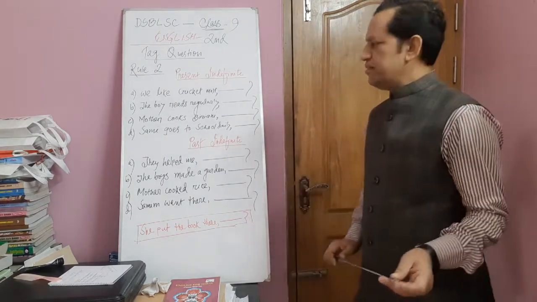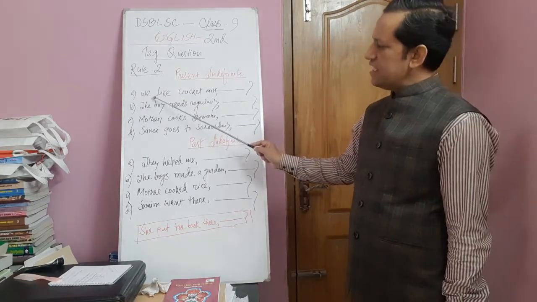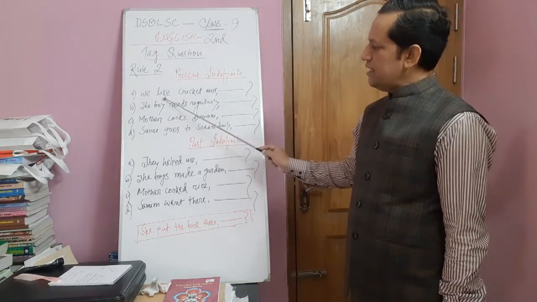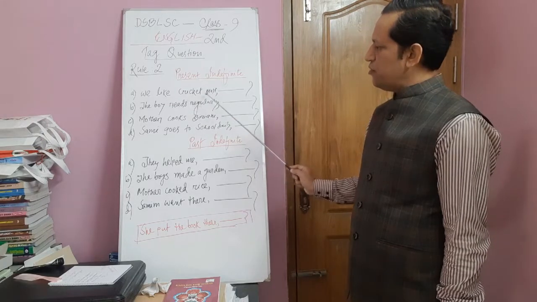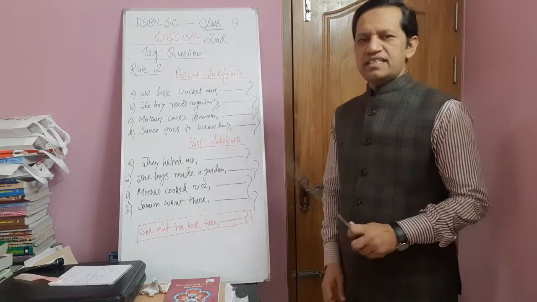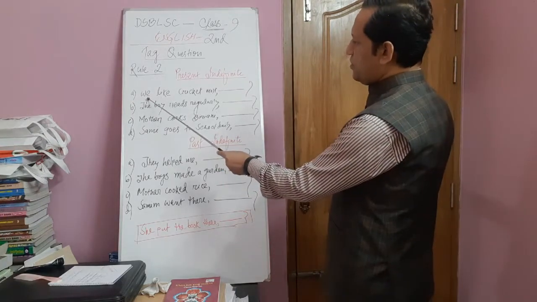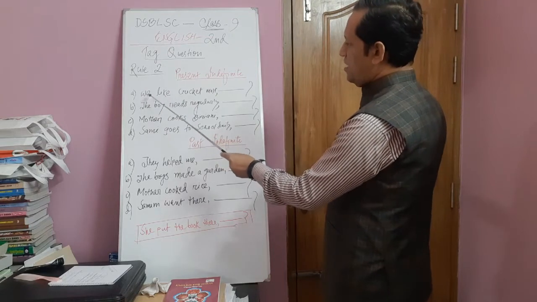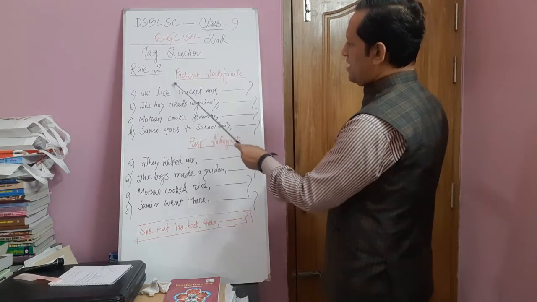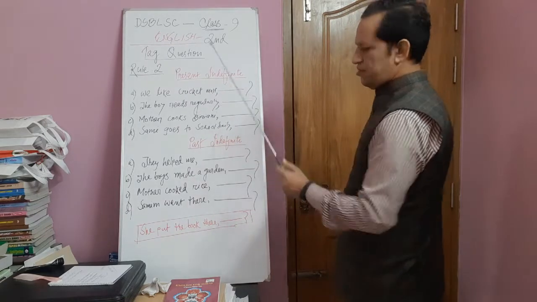Here we can easily see: we like cricket most. This is a sentence, and in this sentence, subject we, verb like, and object cricket and extension.